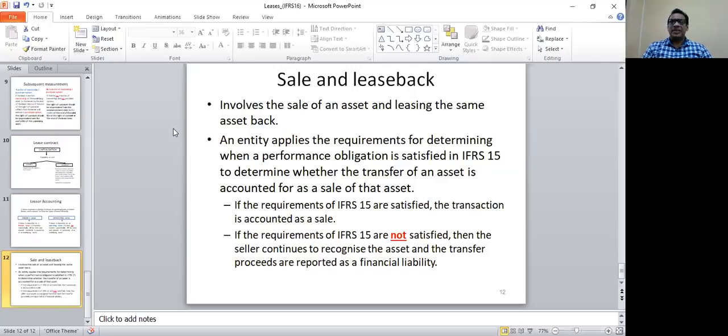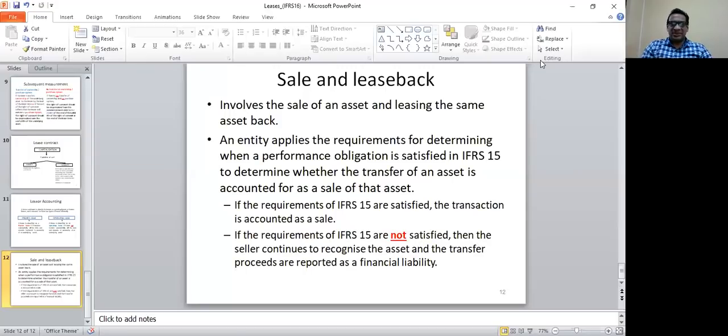So basically, the person or the company will continue to use the asset. They will continue to show the asset as an asset in the balance sheet, and also they will have some amount of money which they can use for some other purposes as a result of selling the asset in the first place. So sale and leaseback is a way of financing an organization.